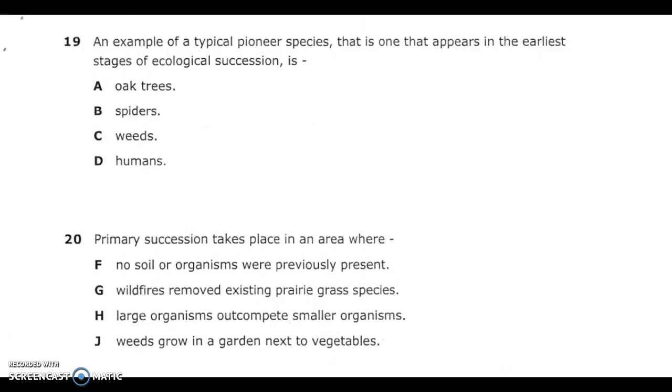Number 19. An example of a typical pioneer species, one that appears in the earliest stages of ecological succession, is A. Oak trees. B. Spiders. C. Weeds. D. Humans.